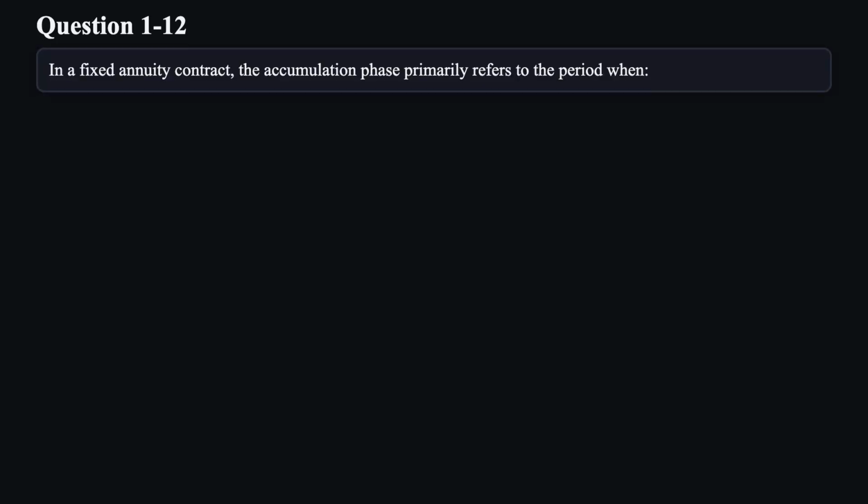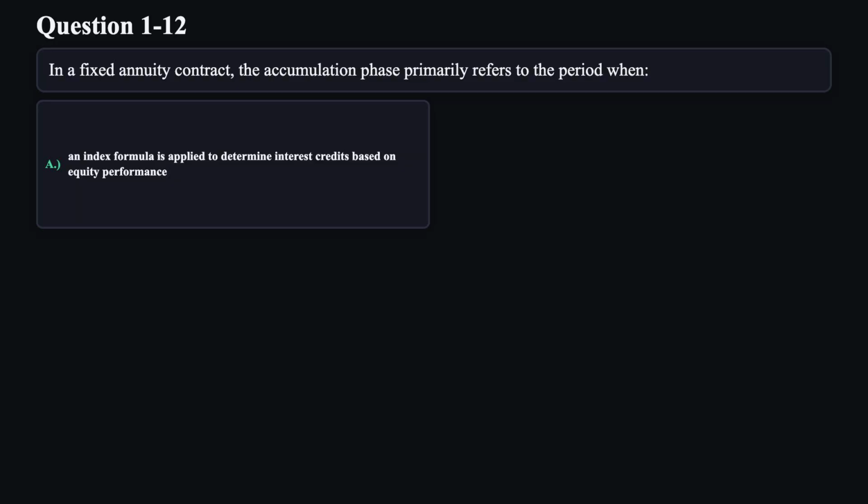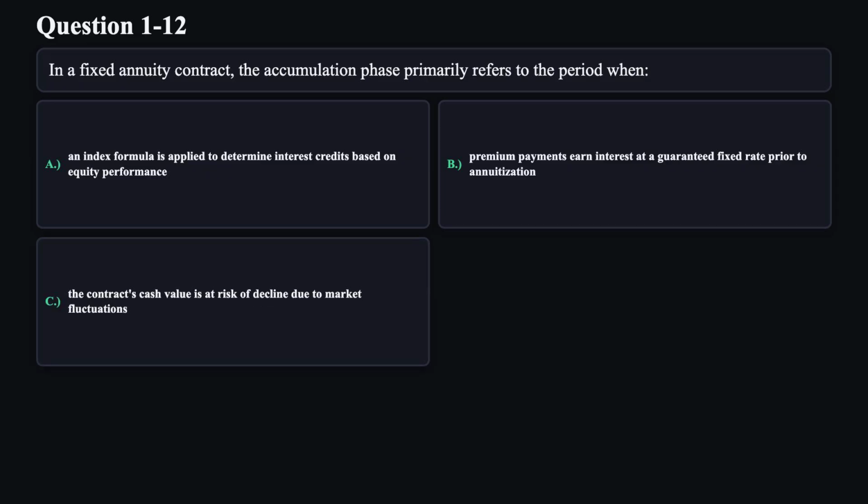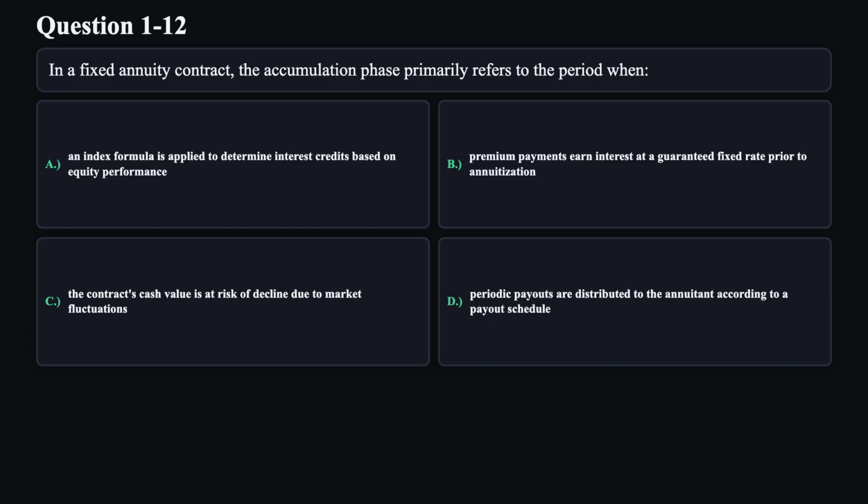Question 12. In a fixed annuity contract, the accumulation phase primarily refers to the period when A. An index formula is applied to determine interest credits based on equity performance. B. Premium payments earn interest at a guaranteed fixed rate prior to annuitization. C. The contract's cash value is at risk of decline due to market fluctuations. D. Periodic payouts are distributed to the annuitant according to a payout schedule.